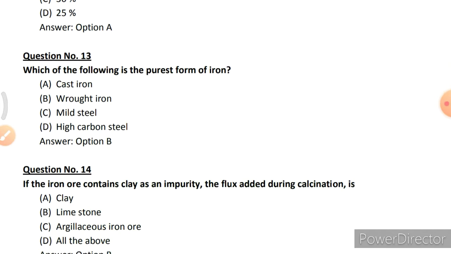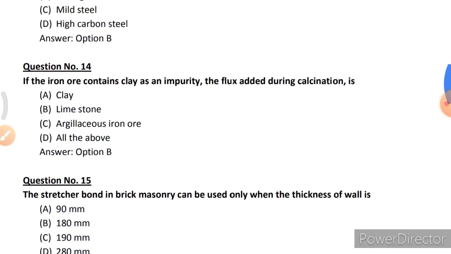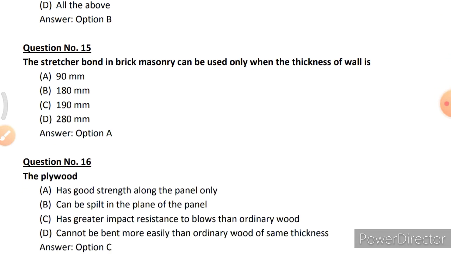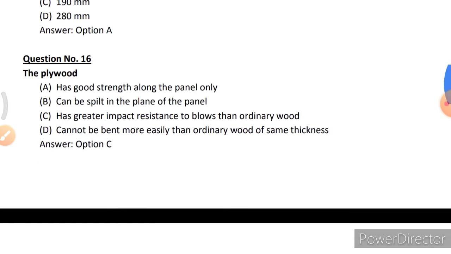Which of the following is the purest form of iron? Option B, wrought iron. If the iron ore contains clay as an impurity, the flux added during the calcination is option B, sandstone. The stretcher bond in the brick masonry can be used only when the thickness of wall is option A, 90 mm. The plywood is option C, has a greater impact resistance to blows than ordinary wood.